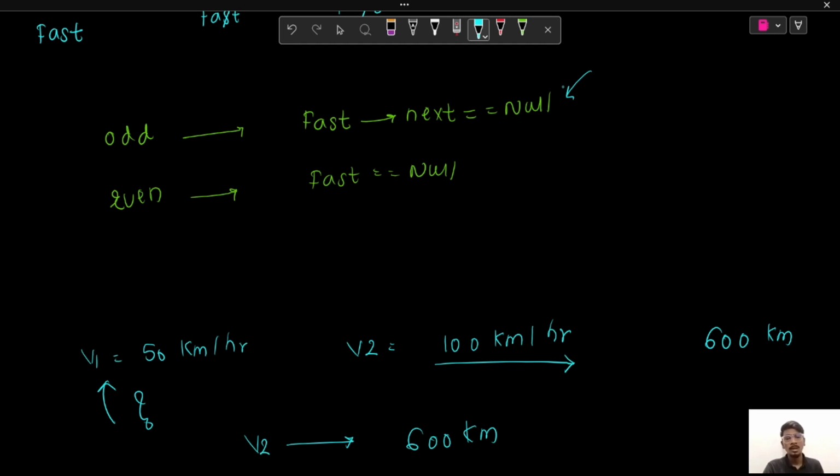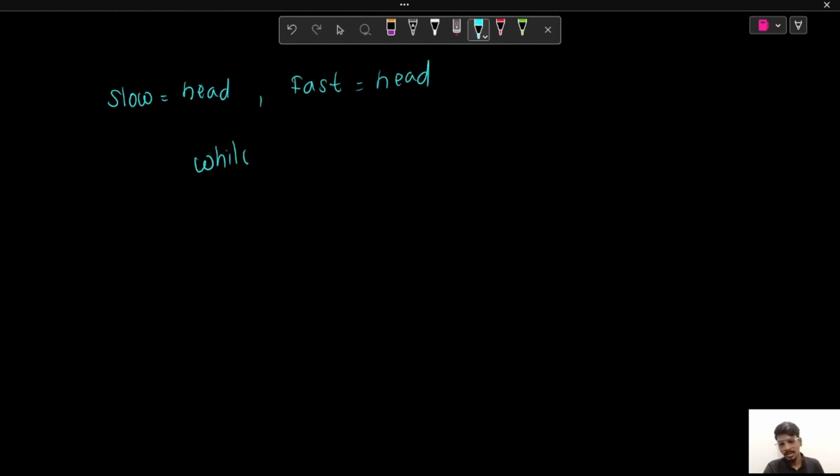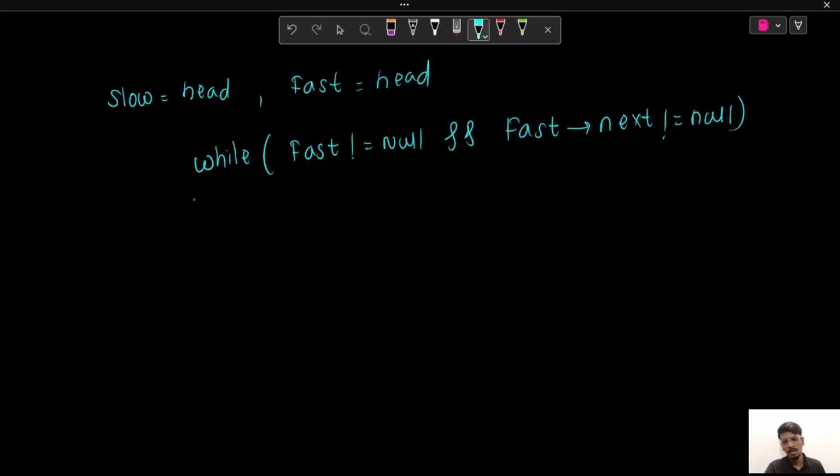And in the case of a linked list with an even number of nodes, when our fast is pointing to null, we'll stop iterating, and at that time our slow will be pointing to the middle of the linked list. So we need to iterate over our linked list while our fast is not equal to null and our fast is not the last node, so fast.next is not equal to null. Why do we need to check both conditions? We might not know the length of the given linked list. It might be even, it might be odd. So we need to take care of both conditions while iterating over the linked list.